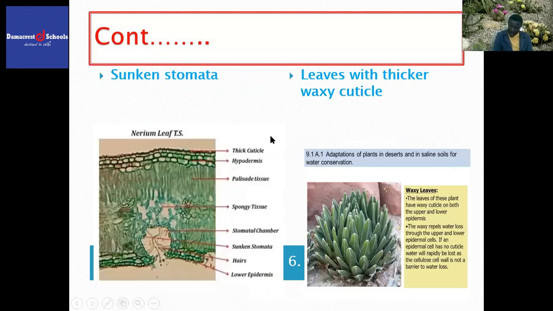Some xerophytes have got sunken stomata. The stomata is sunken. Now, as you can see, we have the structure of the leaf, we have sunken stomata, and we have substomatal airspace. You can see stomata is sunken. When stomata is sunken, as you can see, water accumulates in the sunken stomata.